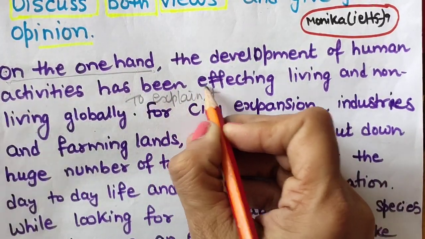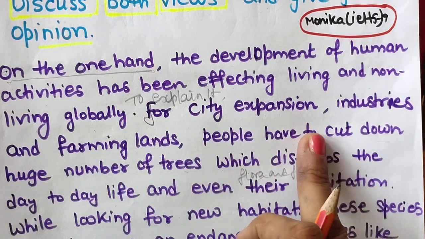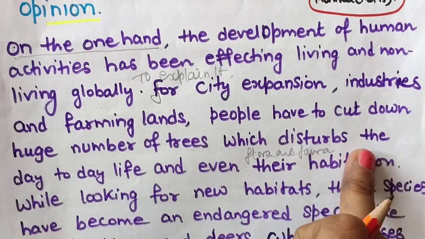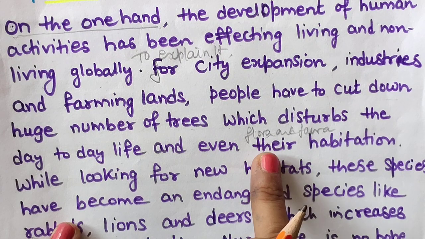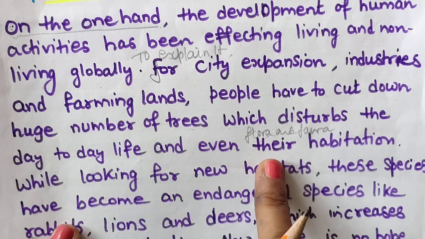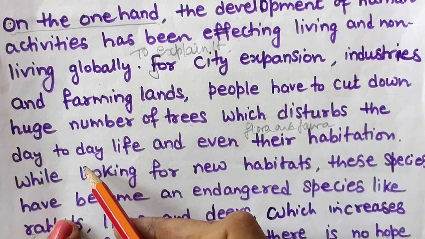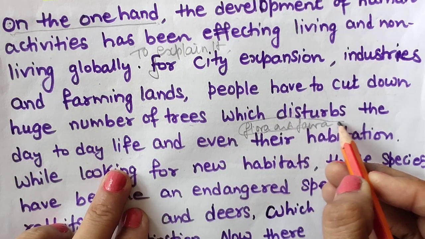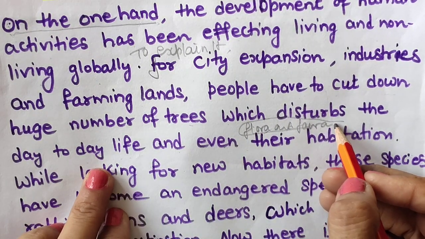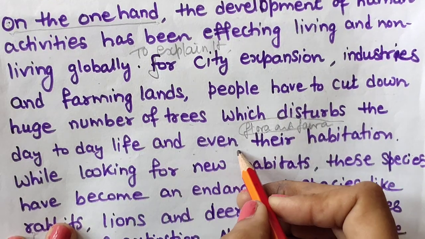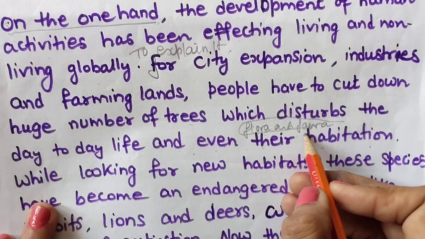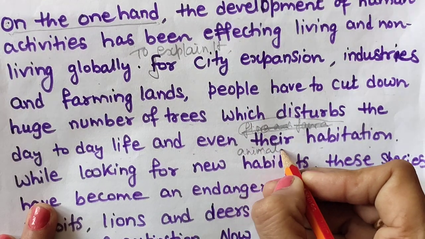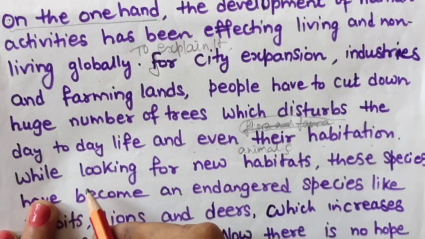Yeah, I forgot to write to explain it. For city expansion, industries and farming lands, people have to cut down a huge number of trees, which disturbs the day-to-day life and even flora and fauna. Why have I written day-to-day life? Because this word will come here: which disturbs the day-to-day life and even flora and fauna habitation. Or you can write animals' habitation, these creatures' habitation. Animals' habitation means their housing.